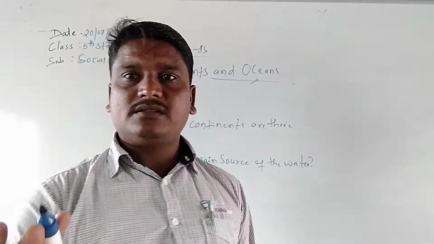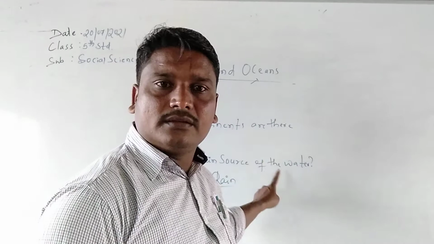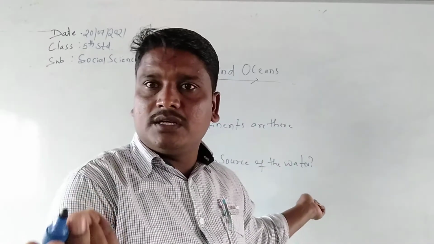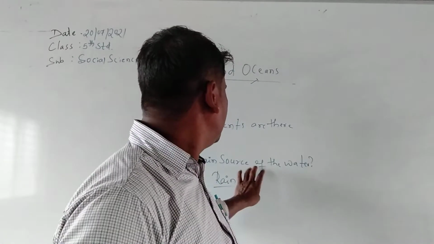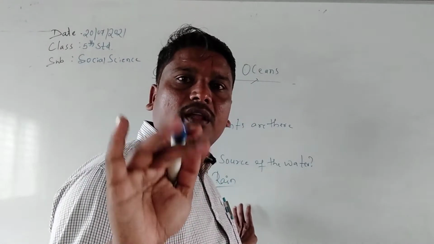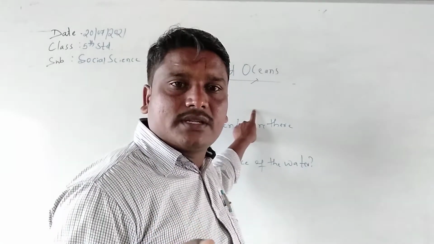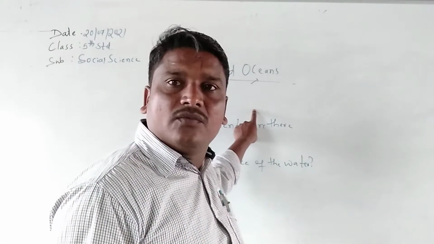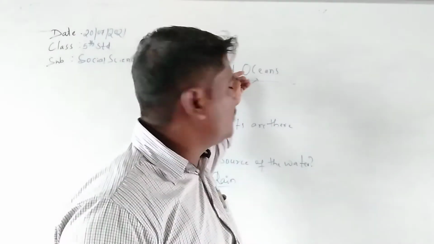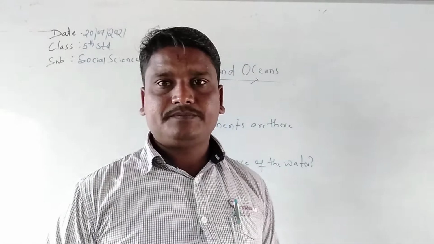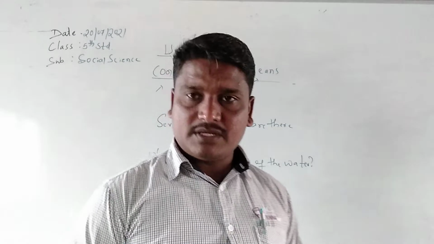Rain is the main source of water. Suppose we are not getting rain, there is not a single drop of water on the land. When the rain has fallen, the sources like well, river, stream, seas and oceans are filled up by the rain.